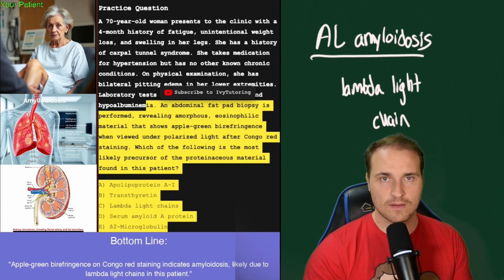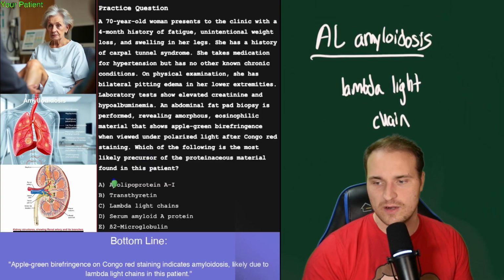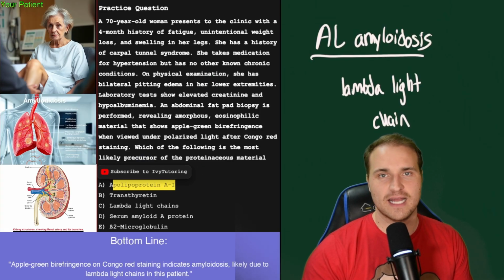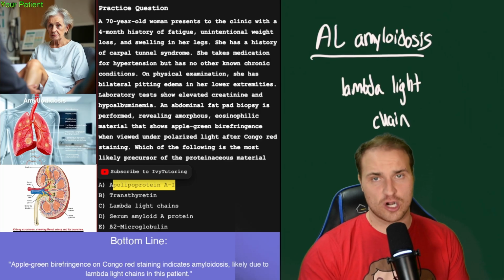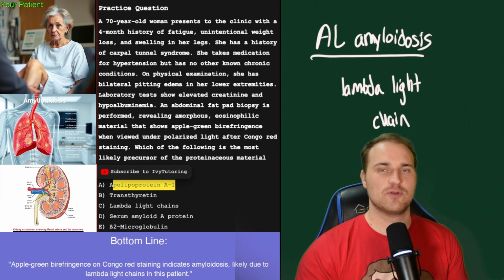Bing, bing, bing. That is derived from a plasma cell dyscrasia, like, for instance, multiple myeloma. What about all these ones, like apolipoprotein A1? Well, that's wrong because it's seen in very rare hereditary amyloidosis, not typical systemic AL amyloid in elderly.